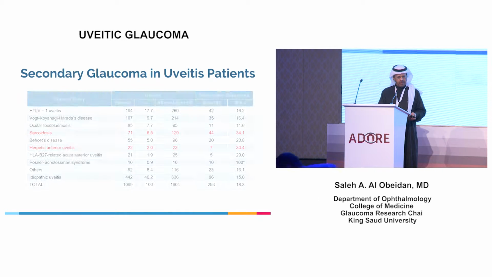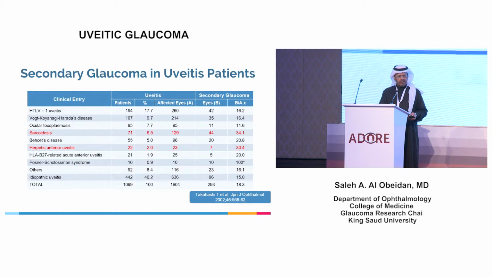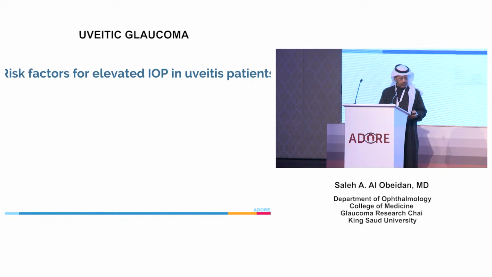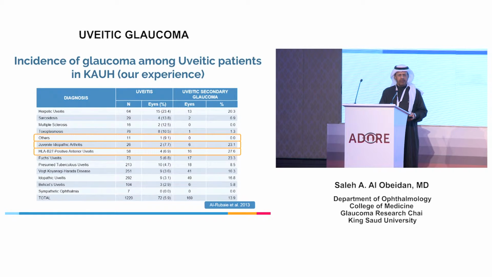However, Takahashi from Japan and his group found that it's more common with certain types of uveitic entities like sarcoidosis and herpetic anterior uveitis. Again, in our population in Riyadh, at King Abdulaziz University Hospital, in a large series, we found also that the development of glaucoma is more common with HLA-B27 positive anterior uveitis, as well as juvenile idiopathic arthritis, Fuchs uveitis, and so on. So, yes, we need to keep in mind that the development of glaucoma is related to the uveitic entities also.